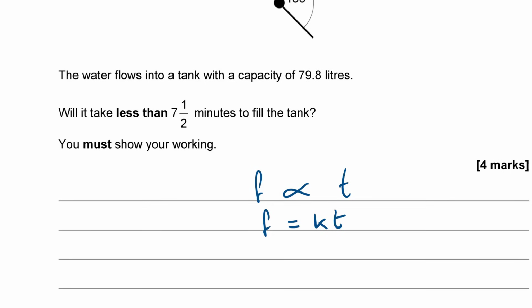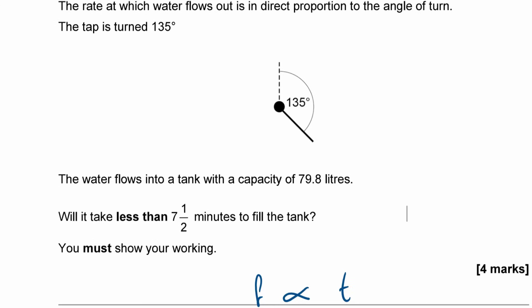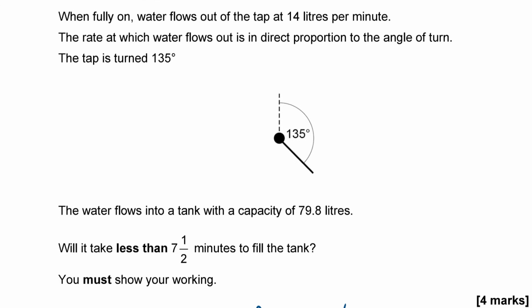Now, normally at this point, we're given two values that go together so that we can evaluate K. The pair of values we know is that when it is fully on, the flow rate is 14 litres per minute. And fully on, we already know, is an angle of turn of 180 degrees.